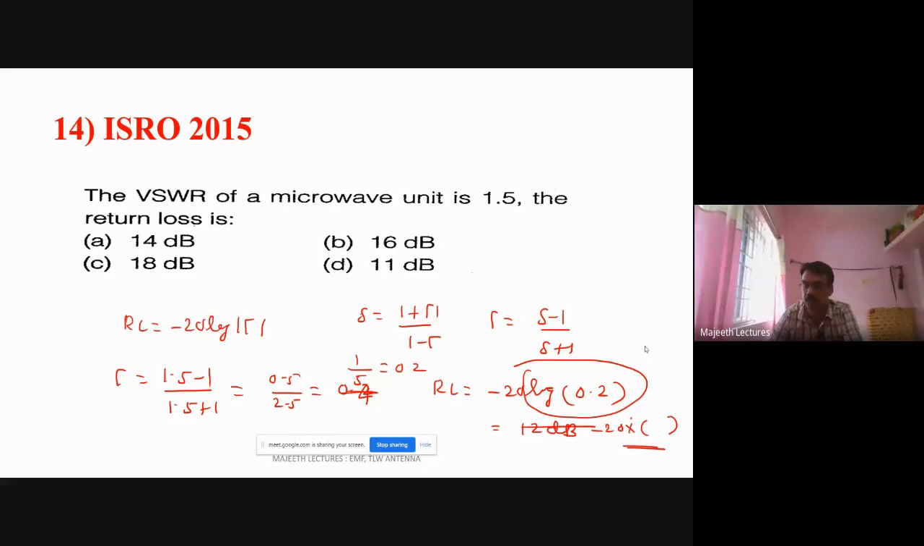Log of 0.2 is 0.69, right? 0.7 something, 0.7. So minus 0.7. So it is 20 into minus 0.7, around 14 dB. So the answer is 14 dB, right? Okay.